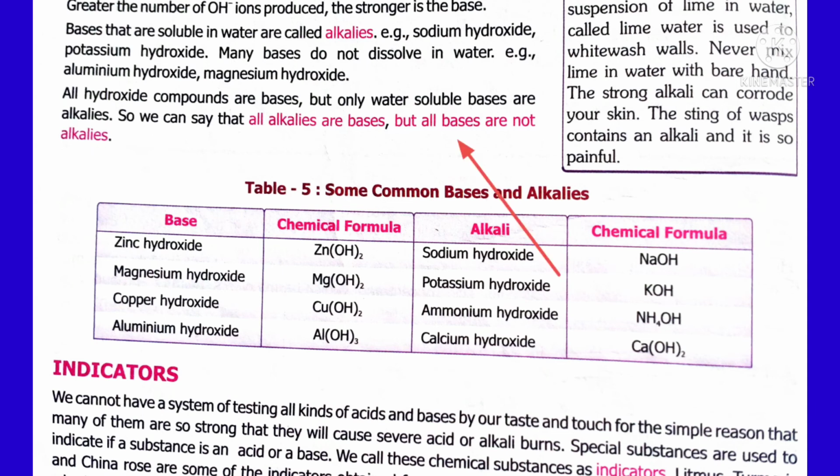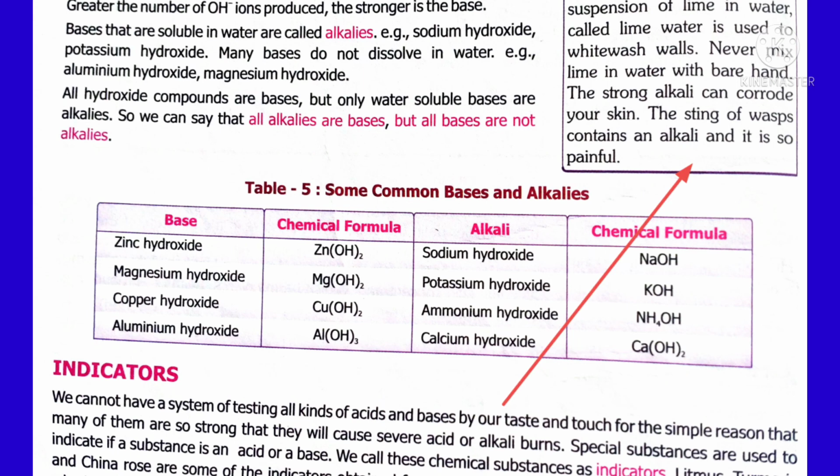So these bases are not called alkalis. Thus all alkalis are bases, but all bases are not alkalis. There are some chemical formulas of bases: zinc hydroxide Zn(OH)2, magnesium hydroxide Mg(OH)2, copper hydroxide Cu(OH)2, aluminum hydroxide Al(OH)3.